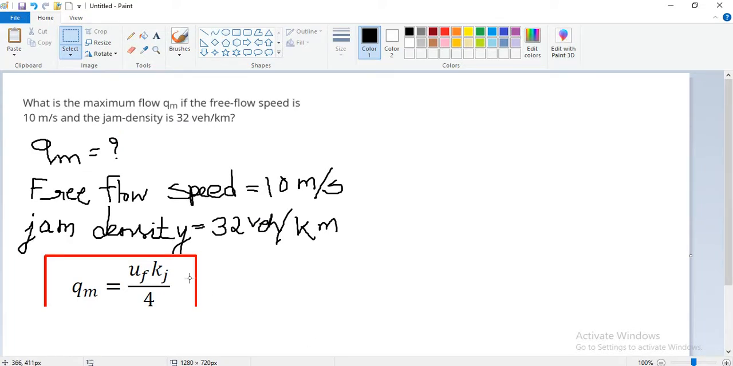Qm is equal to Uf times Kj upon 4, where Uf is the free flow speed and Kj is the jam density. Here Uf is 10, and Kj is 32. So Qm is equal to Uf Kj upon 4.